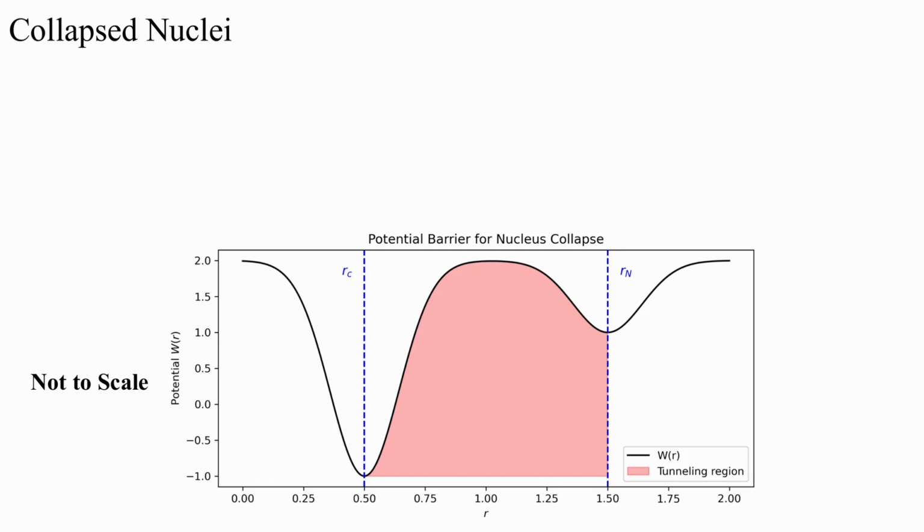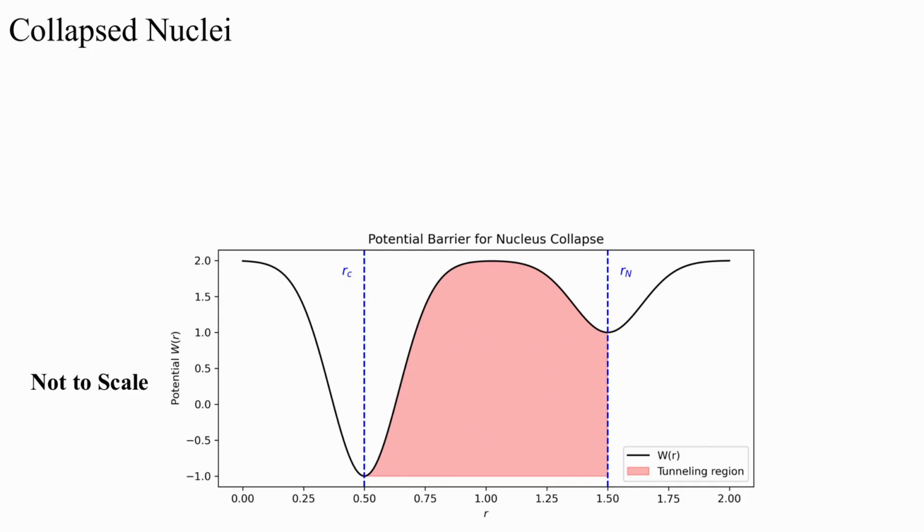To help visualize this, I made this plot of the potential as a function of the radius of the nucleus for the lithium-3 atom. But please note, this is not to scale. So if you look on this plot, we have 2 relative minima, one at the radius of the lithium-3 atom and one at the radius of the collapsed nucleus. To get from the radius of the nominal lithium-3 atom on the right to the collapsed radius, you have to overcome this potential barrier.